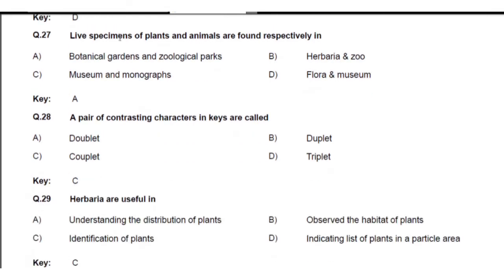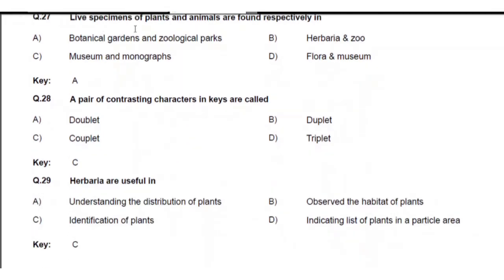Next, live specimens of plants and animals are found respectively in where? Botanical garden means live plants are there, zoological parks means live animals are there, but herbaria are not live, they are dead, and museums also are dead. Flora and museum, these are living and non-living.